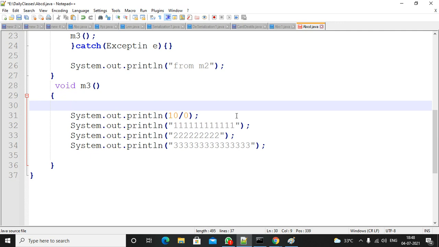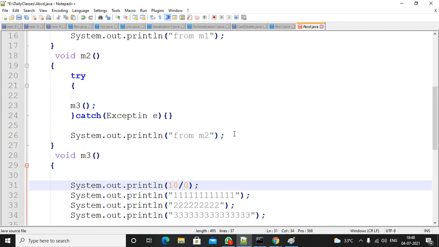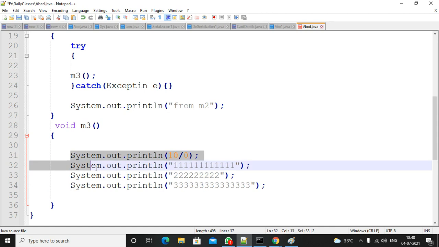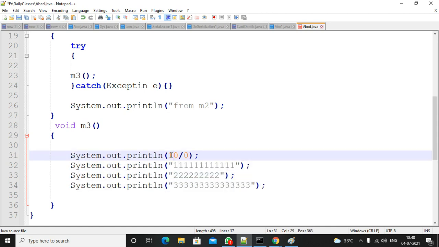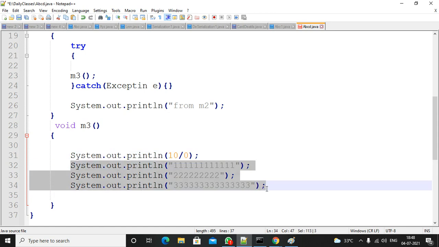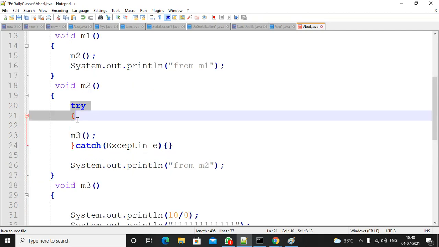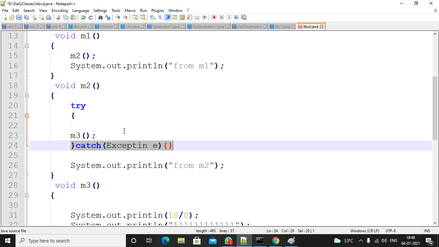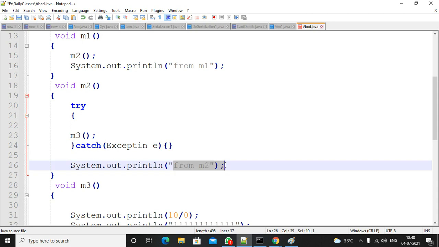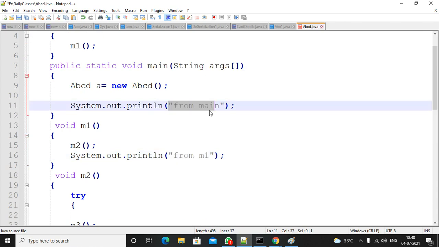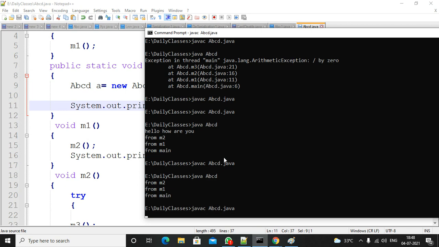See, in this case, what is the output? The expected output: these lines will not be executed. Why? Because you are getting an exception here. So this is abnormal termination of M3 method. It will go to M2 method. M2 method is handling the exception; the exception handling mechanism is there, so this will execute. Then it will go to M1, it will execute, then it will go to main, it will execute. Only the M3 method output will not be there.